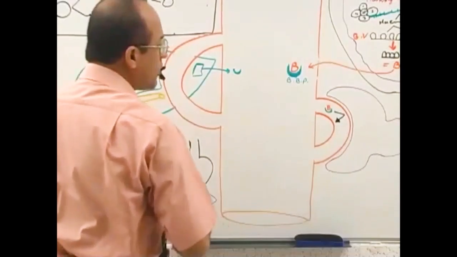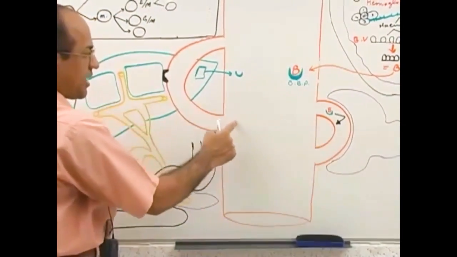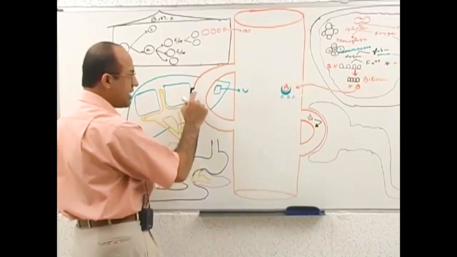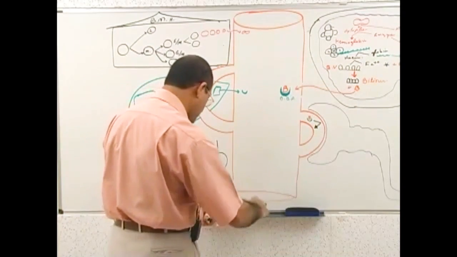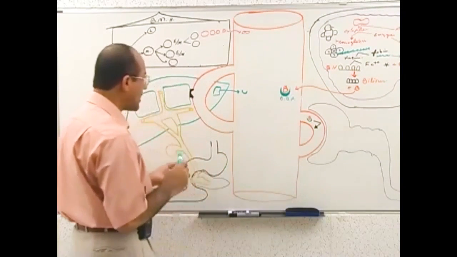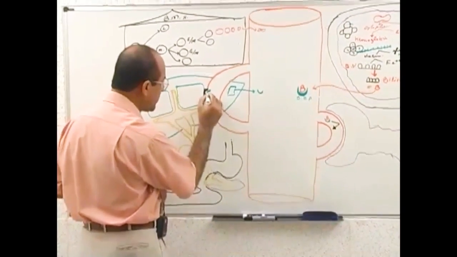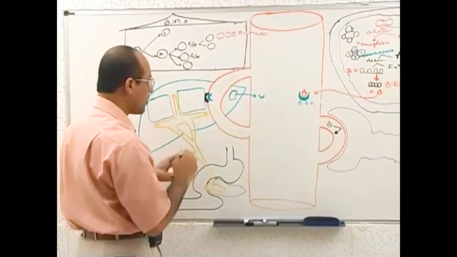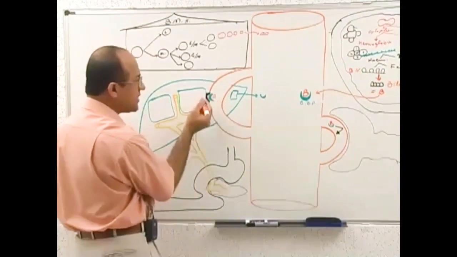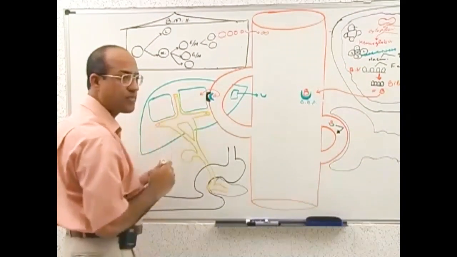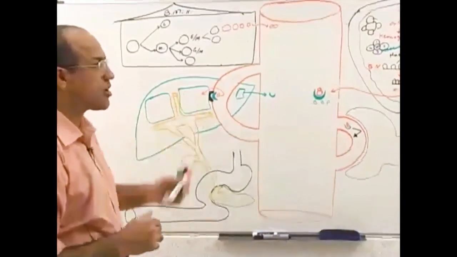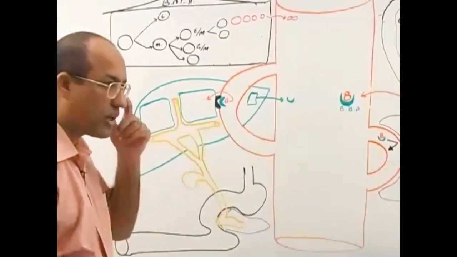And this bilirubin along with its protein will eventually pass through this area, and here it will be caught. The bilirubin binding protein will bind over here with this receptor, and of course bilirubin will stick over here, and then this is internalized. In this way, bilirubin is transported to the hepatocyte, the liver cell.